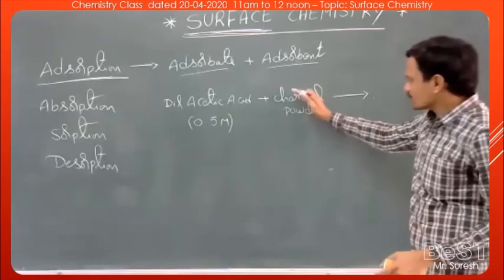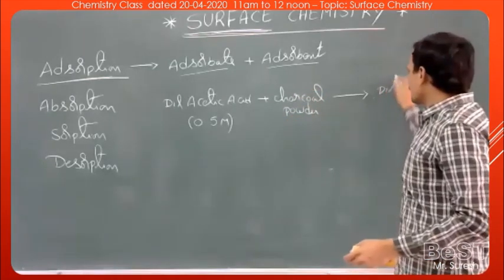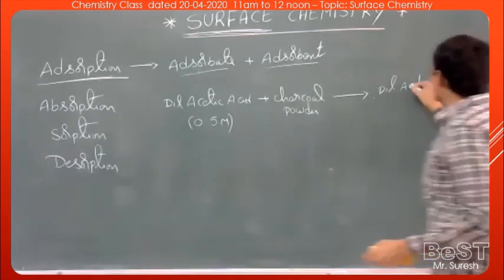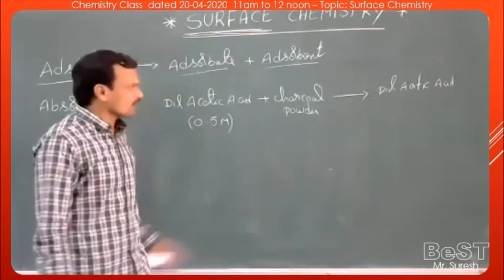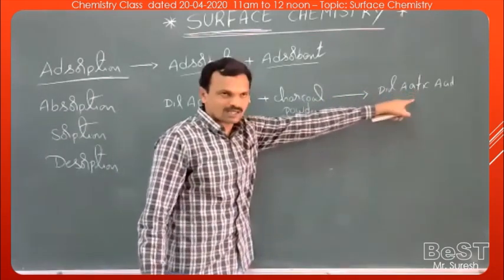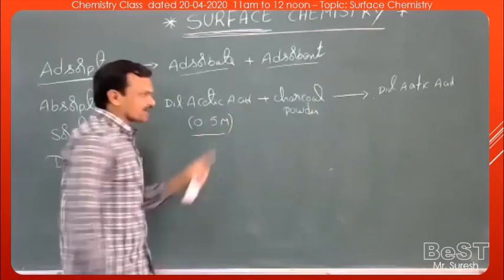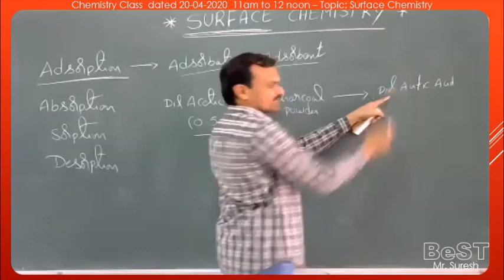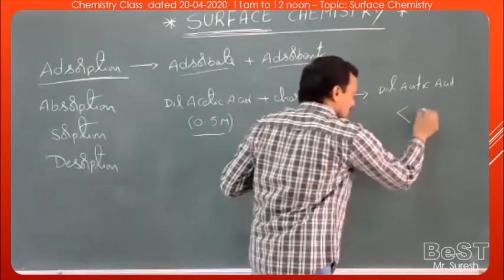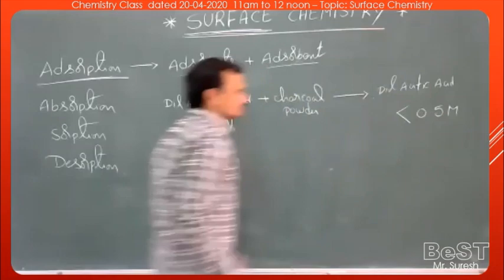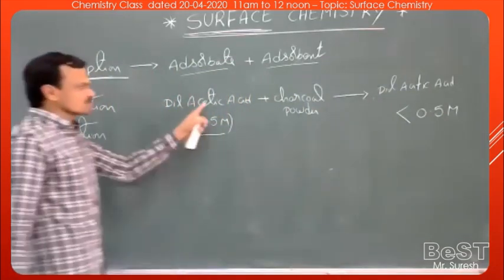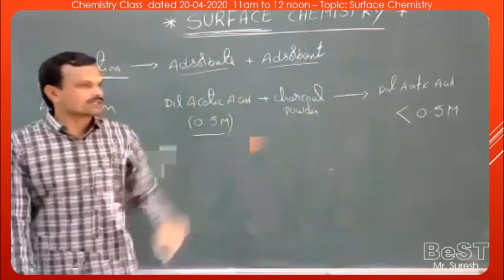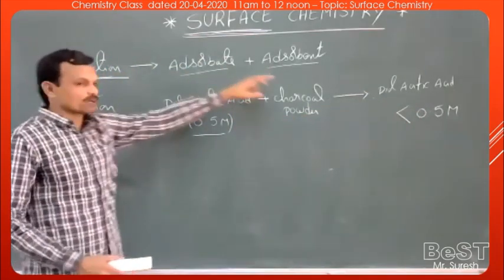After filtration, we can separate the charcoal powder, and we get dilute acetic acid. Now, what is the concentration of this dilute acetic acid? Will it remain the same at 0.5 M or not? The acetic acid obtained here after filtration always has a concentration less than 0.5 M. So here the concentration of acetic acid decreases. It may be 0.1 or 0.2 or 0.3, depending on the acid which gets adsorbed here.